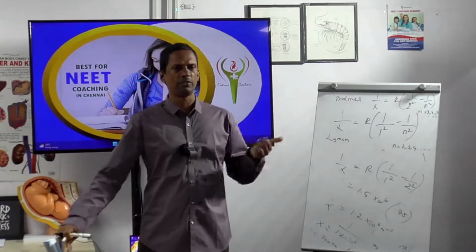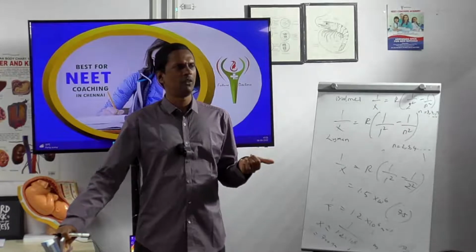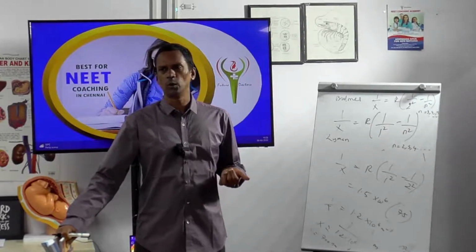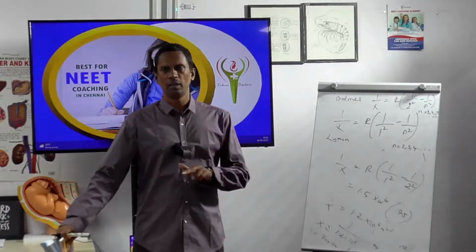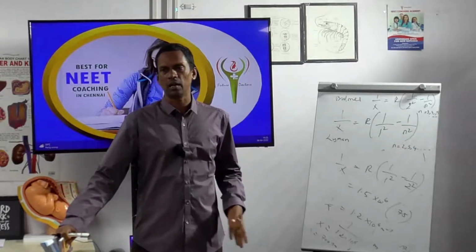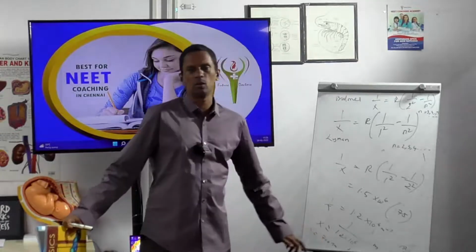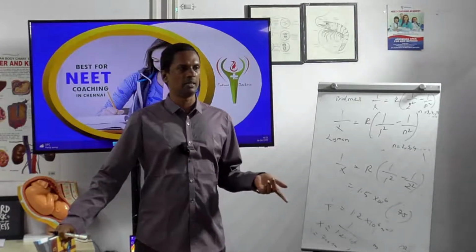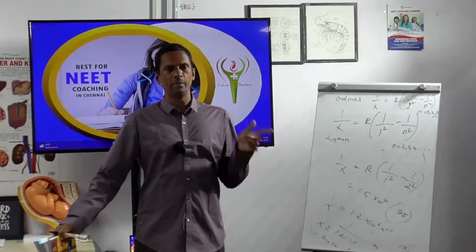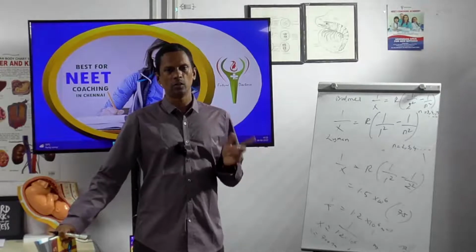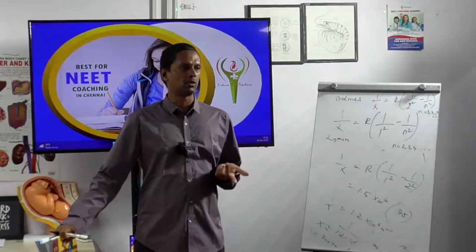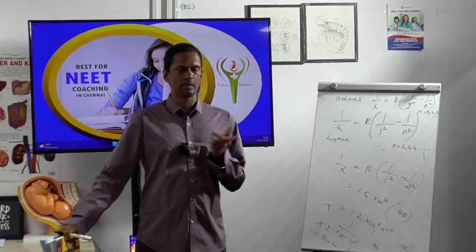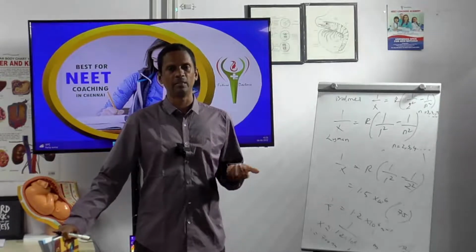Then 10 power minus 15 is not femto, Fermi. Whatever dimension comes, they will give in these dimensions only. For example, 10 power minus 11 you can't give as 10 power minus 11; you have to multiply and divide by 10, so it becomes 10 power minus 12 meter, which is picometer.